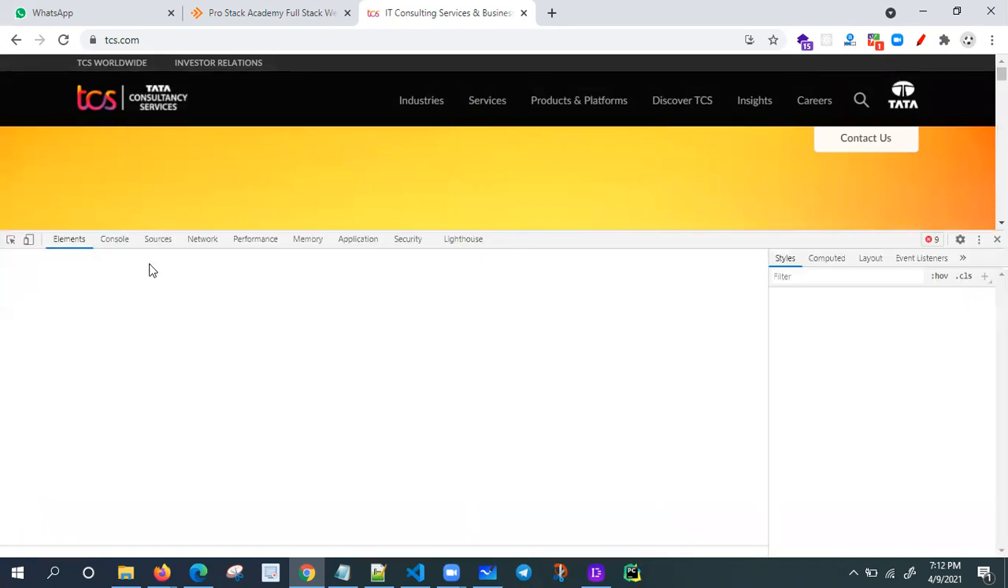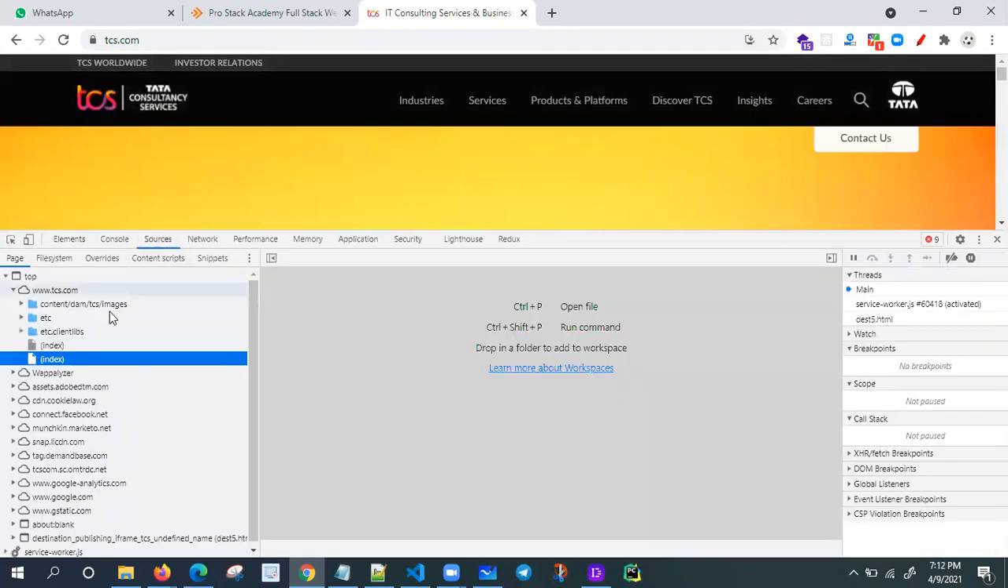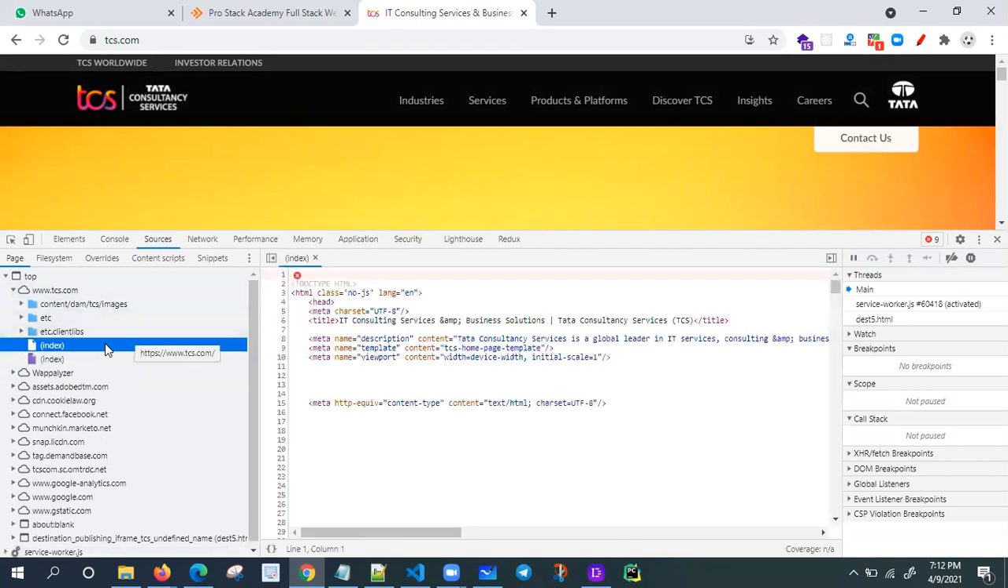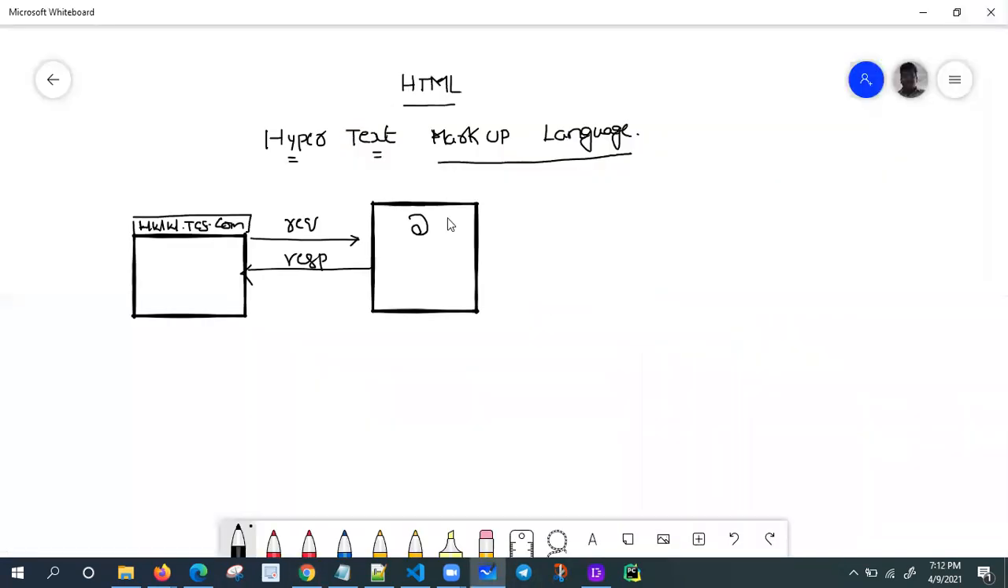Let me prove that. Go to view source. See here, we are getting the HTML response, index.html. So this is an HTML response. It wraps your content with HTML so that we are able to see the data very effectively. So using HTML, we are designing and creating web pages and web applications.